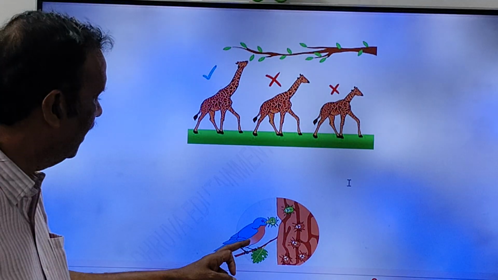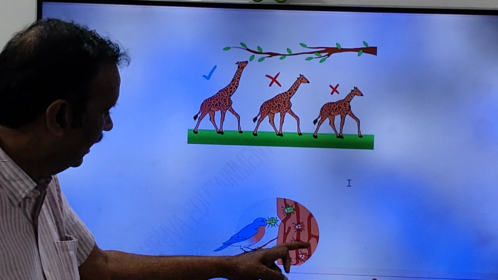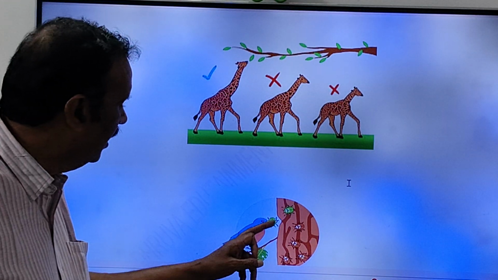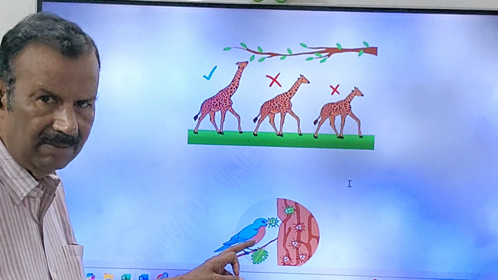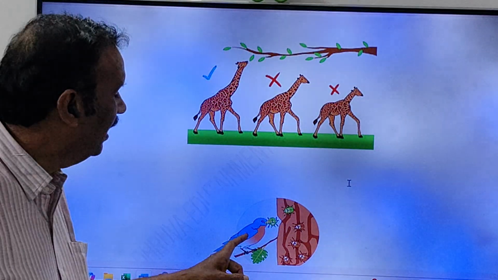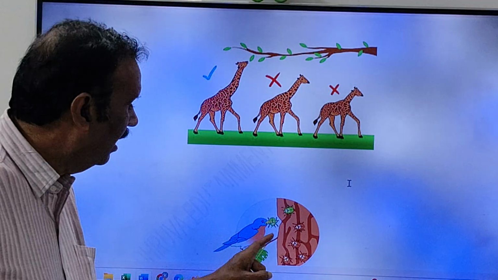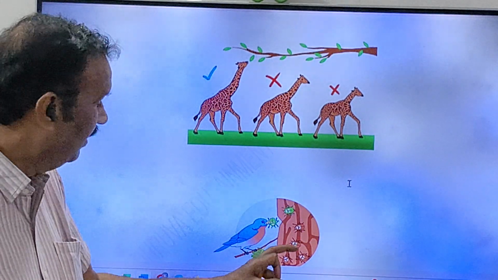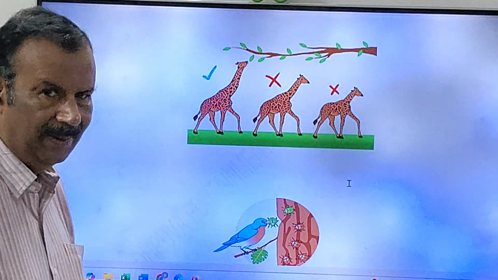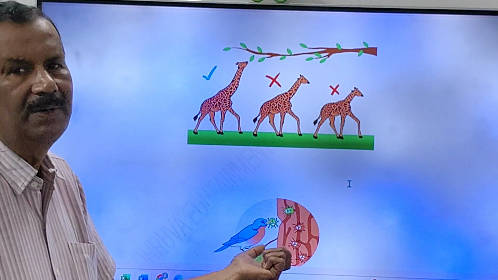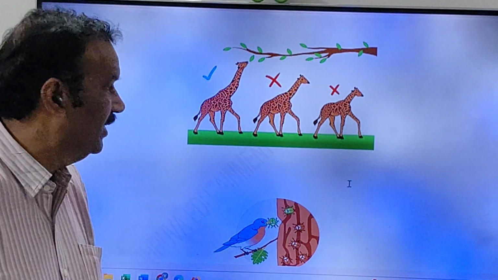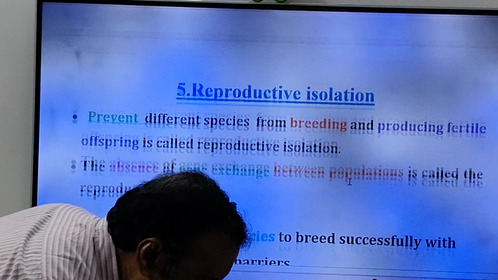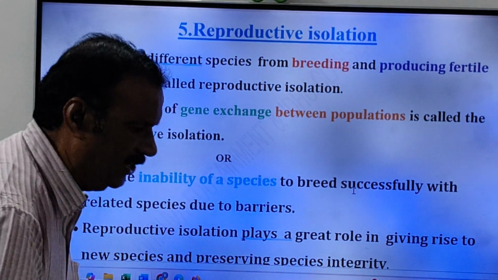So see, friends, here this bird. You see these are the insects or beetles. The green beetles which are easily visible to the bird or predator are eaten by the predator. Means the green color is a harmful character to the beetles. But whereas this other color, which is brown in color, is useful to the beetles. So that is a useful variation. Okay, friends, this is what, friends? Natural selection.